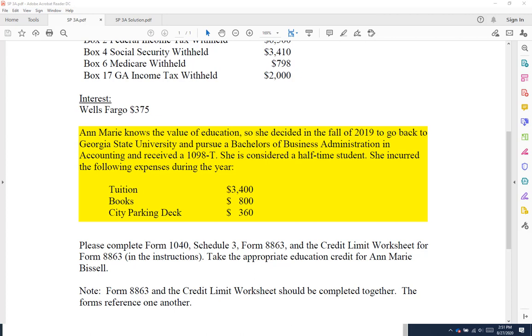Now, this form is needed in order for her to get any credits, meaning tax credits. She is considered half-time student. For the AOTC, must be at least a half-time student. She incurred the following expenses during the year: tuition $3,400, books $800, and city parking deck $360. Do these expenses qualify for receiving education tax credits? Tuition, yes. Books, yes. City parking deck, no.